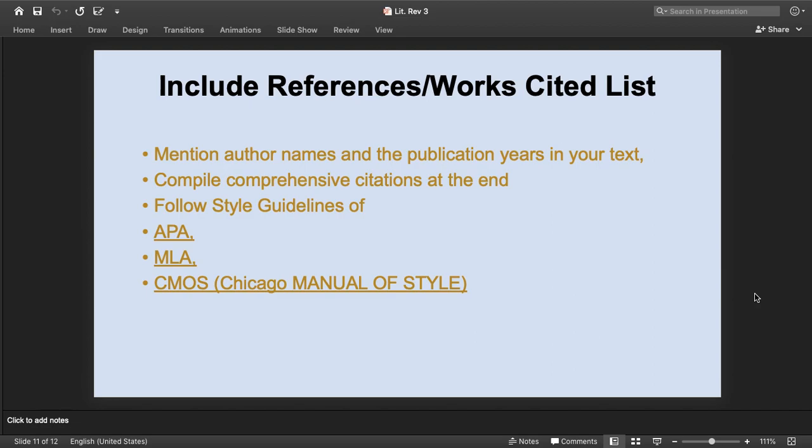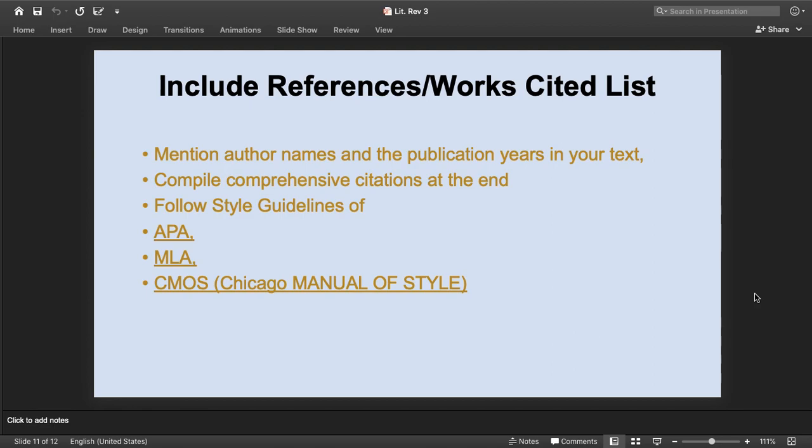That type of citation at the end should be according to some accepted and approved style guide. For example, it could be APA, American Psychological Association style, or MLA, Modern Language Association, or CMOS, Chicago Manual of Style. Most of the time, these are the three styles adopted by us.